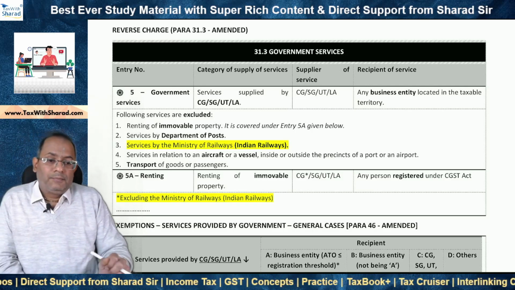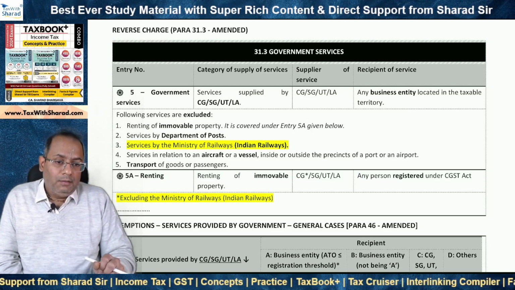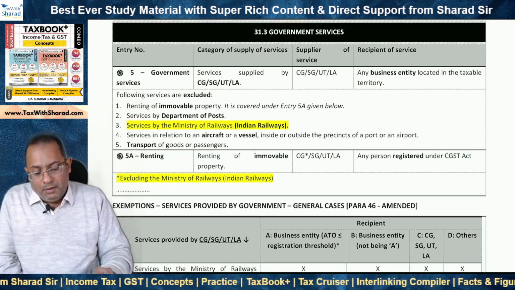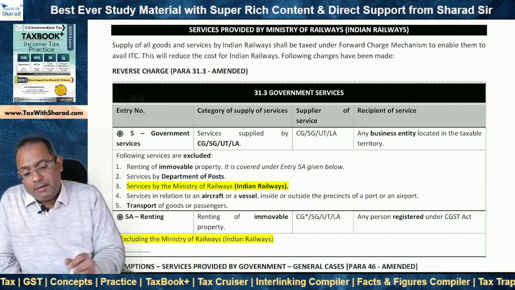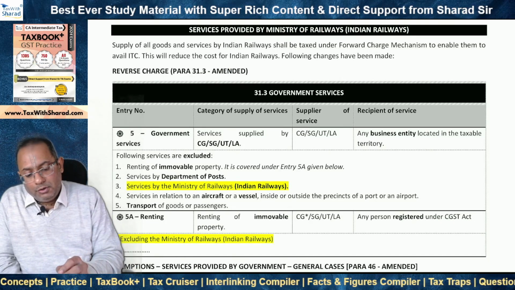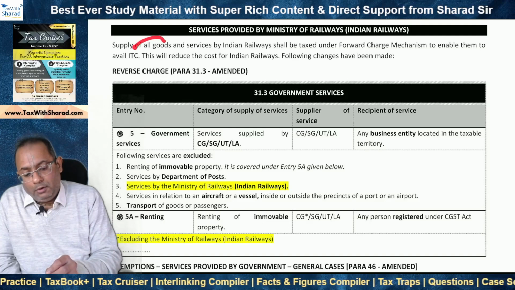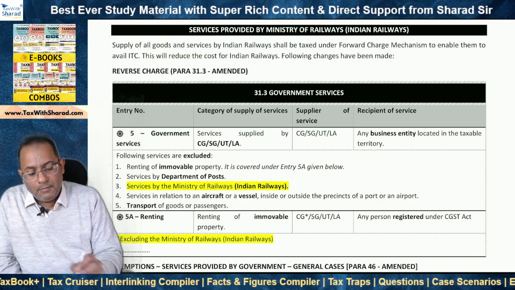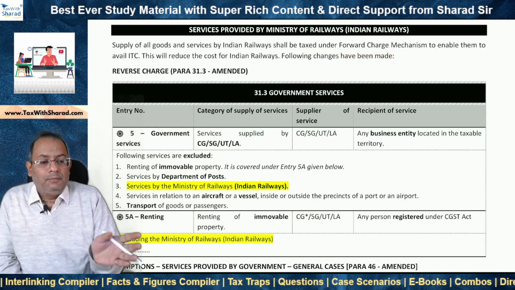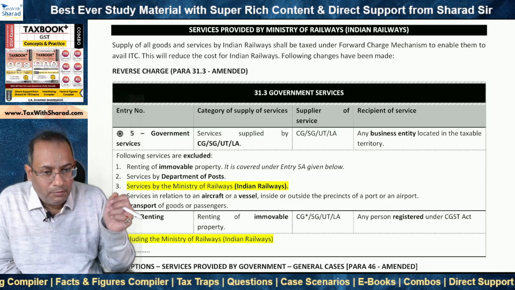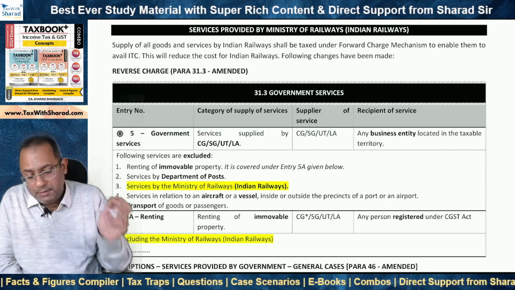And all other services are taxable on reverse charge basis. Now, the amendment intends to provide that supply of all the goods and services shall now be taxed under forward charge mechanism. So reverse charge mechanism goes off in the case of services provided by Ministry of Railways or Indian Railways.